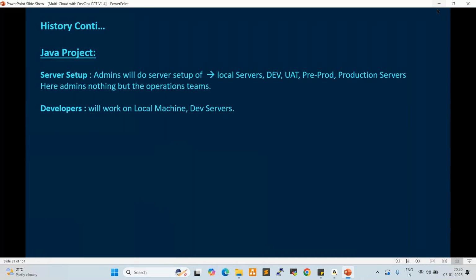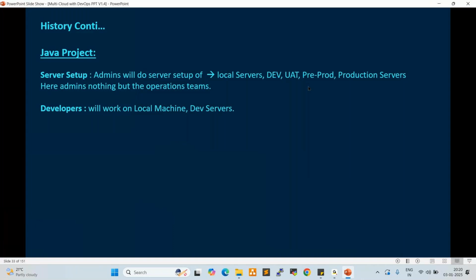Testing should happen. So these are the environments: development, UAT, pre-prod, and production. Every organization uses at least 3 to 4 environments: development, QA, UAT, pre-prod, staging, production. Like this, there are many environments.